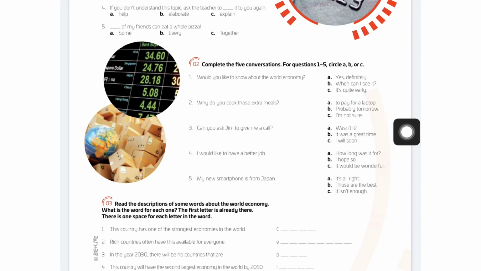And here in number 2, complete the 5 conversations for questions 1 to 5, circle A, B, or C. So we are going to listen, or we are going to read. I prefer to read each one of the sentences, but in class I'm going to pronounce each one of the sentences and you are going to tell me which one could be the most suitable answer, A, B, or C, depending on the question.